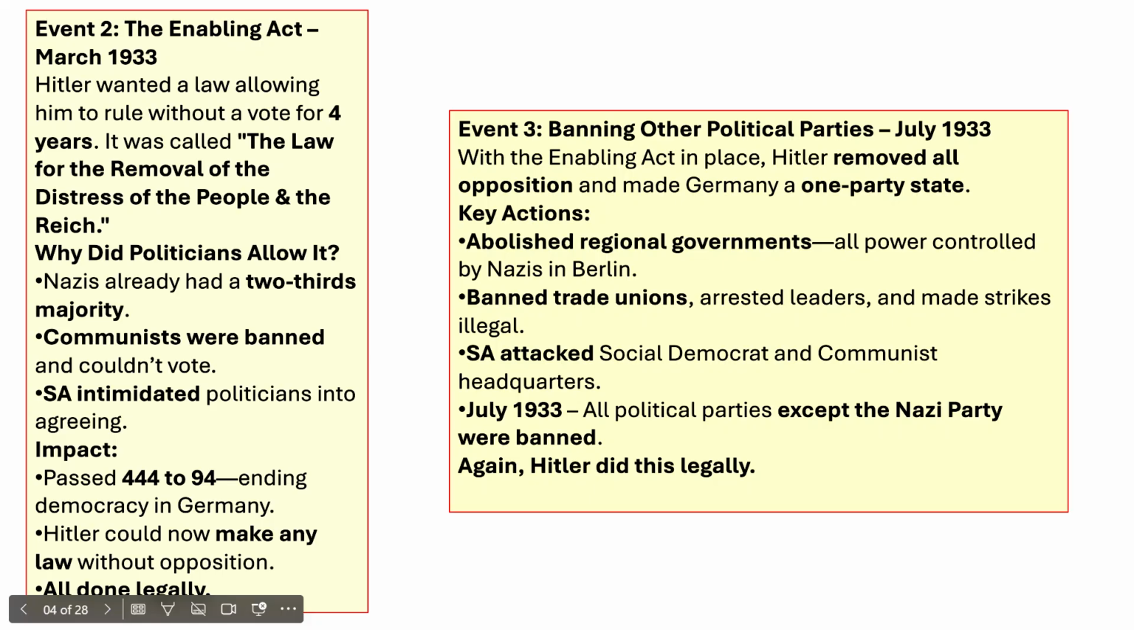Event number 2, the Enabling Act, March 1933. Hitler wanted a law allowing him to rule without a vote for 4 years. It was called the Law for the Removal of the Distress of the People and the Reich. Now, it's just the Enabling Act. We don't need to remember that one.